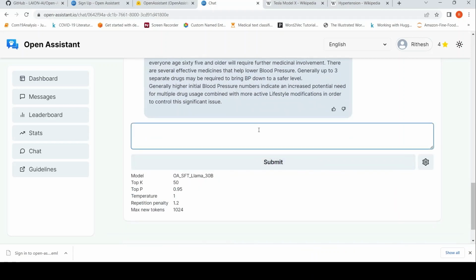Maybe I'll try one coding use case, one last coding use case. Linear regression. Data set. Data set is present as a pandas data frame.